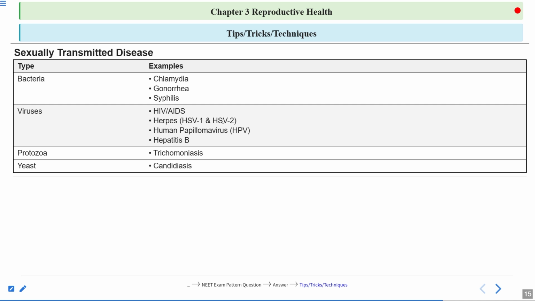There are two herpes viruses, herpes simplex virus 1 and herpes simplex virus 2. Then there is human papilloma virus, HPV, and there is hepatitis B. Vaccines have been developed for HPV and hepatitis B. Now, STDs can also be caused by protozoans, such as trichomoniasis. Then yeast can also cause an STD known as candidiasis, which is caused by Candida albicans.